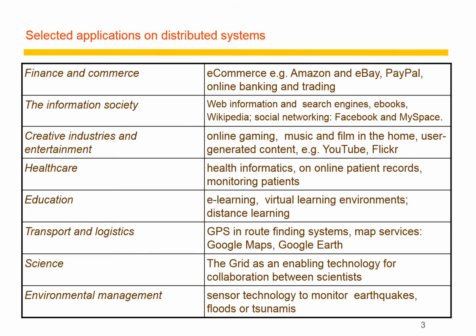There are different applications of distributed systems. Very famous ones are in finance and commerce, information society, creative industries and entertainment, healthcare informatics, campus monitoring networks, transport logistics using location-based systems, science, and environmental management. Your generation is using these live, so you might have a good idea of how these applications are achieved in real time.